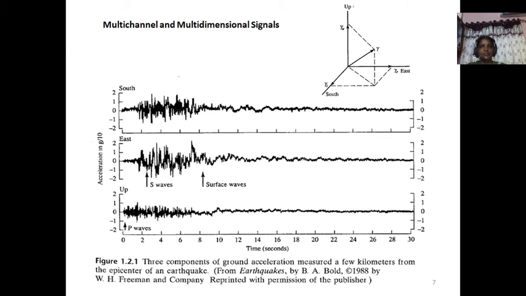Some examples of signals: multi-channel and multi-dimensional signals. Here, three components of ground acceleration, measured a few kilometers from the earthquake occurrence, are observed in the south direction, east direction and upward direction. Combined, all these three signals give you the resultant vector. That means it is multi-dimensional, varying in all three dimensions. This is the meaning of multi-channel and multi-dimensional signals.